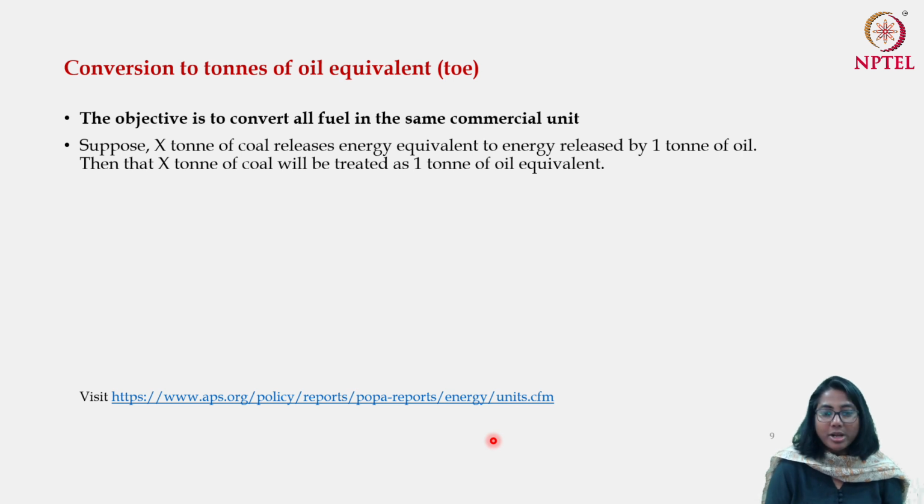So what is the tons of oil equivalent? Suppose X ton of coal releases energy which is equivalent to the energy released by 1 ton of oil.